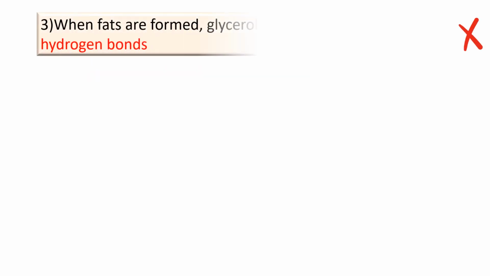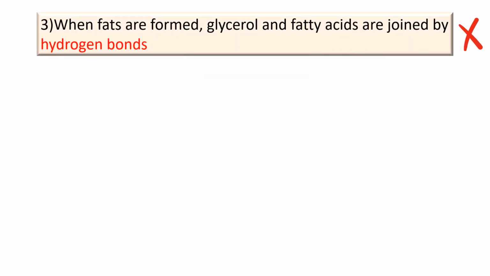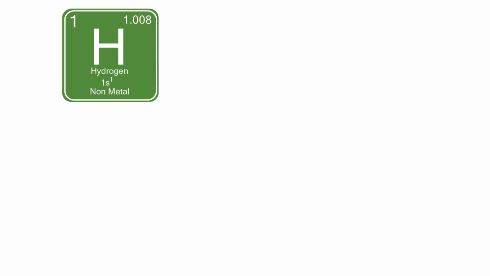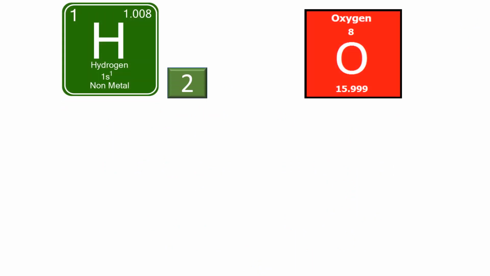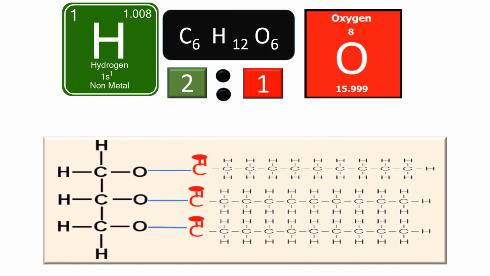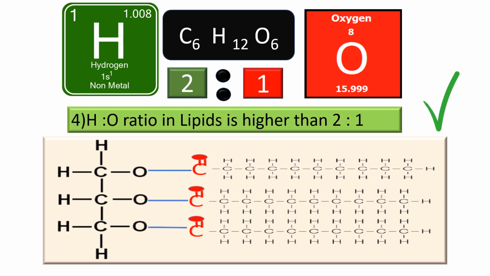The third statement is also wrong because ester bonds are found in lipids, as mentioned above, not hydrogen bonds. Ratio of hydrogen to oxygen is 2:1 in carbohydrates. Example, C6H12O6. But ratio of hydrogen to oxygen is higher than 2:1 in lipids, since more hydrogen are found in them. The fourth statement is correct therefore.